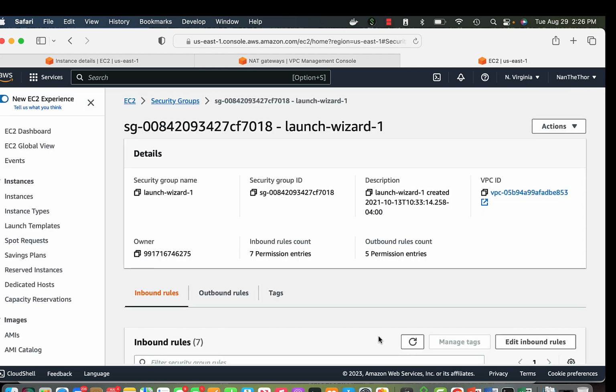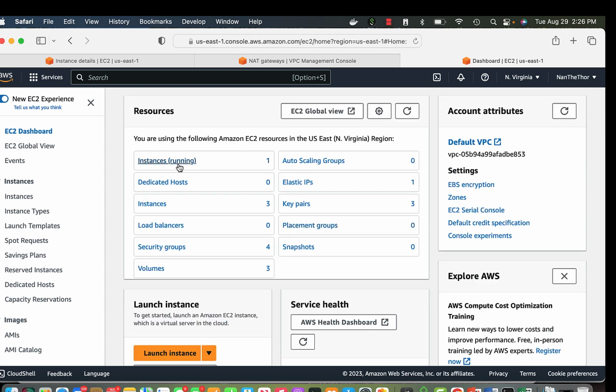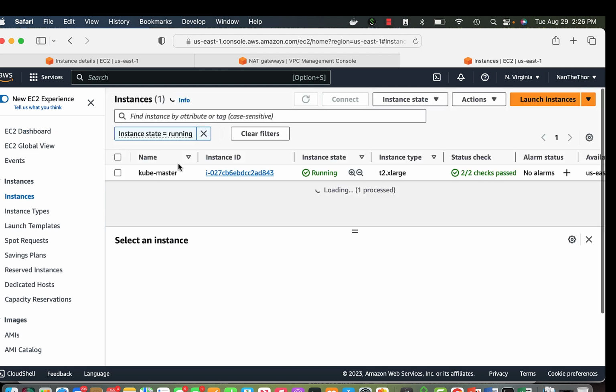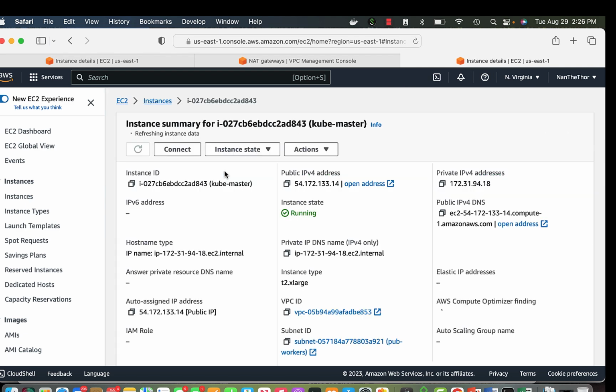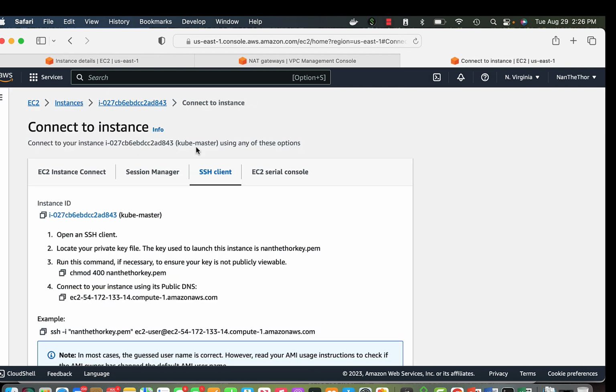Now if I try to SSH, it's simple: if you go to EC2, and this is my running instance, there is something called Connect. There is a way, it gives exactly the steps to connect.